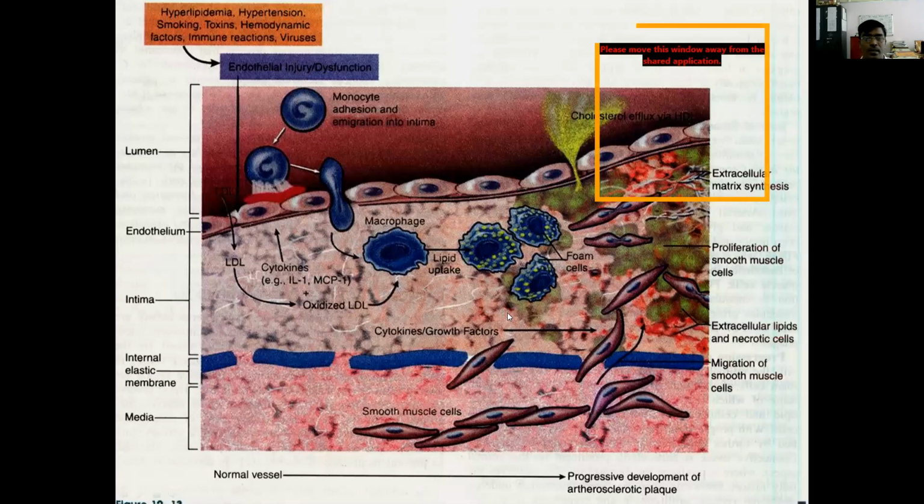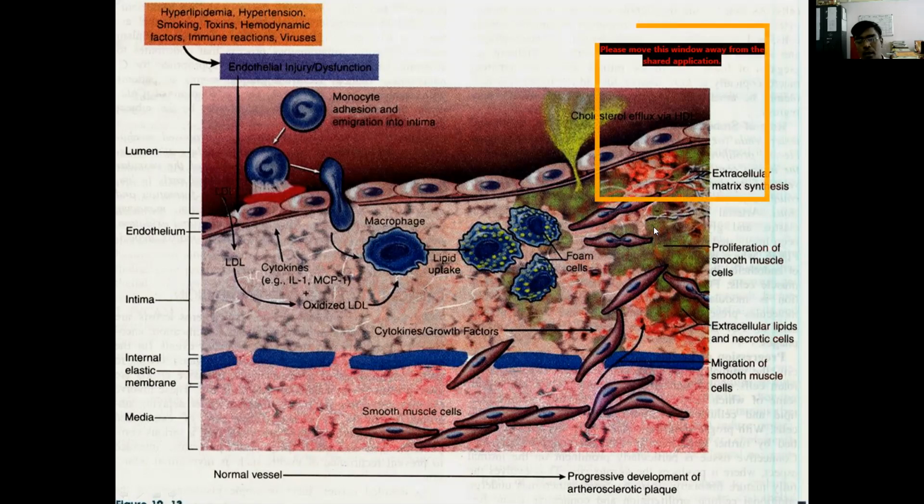This is a pictorial representation of the pathogenesis I explained previously. Once injury has occurred, monocytes adhere to the intimal layer and enter, forming macrophages. The macrophage engulfs the lipids, and smooth muscle cells also enter the intima and engulf lipid. These smooth muscle cells, along with macrophages, form foam cells, and along with collagen form an atherosclerotic plaque.